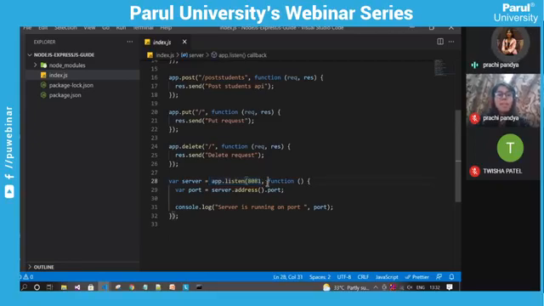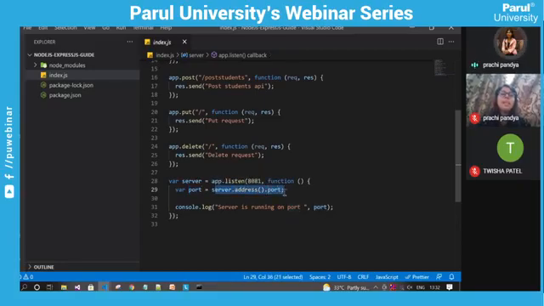And you can see that we are passing a function as an argument here. Instead of calling that function, we are directly passing the whole function. This is called a callback function. So whenever the server is created and is able to listen for incoming requests on port number 8081, this function will be automatically executed. We are assigning the port to the port variable, so this will take server.address.port.